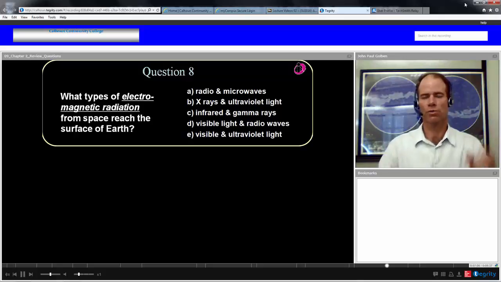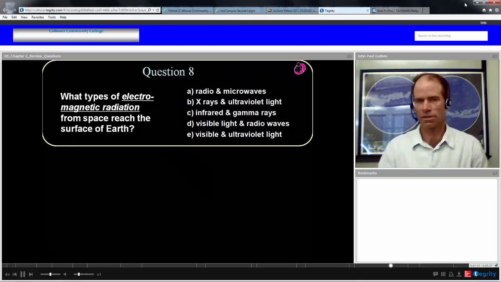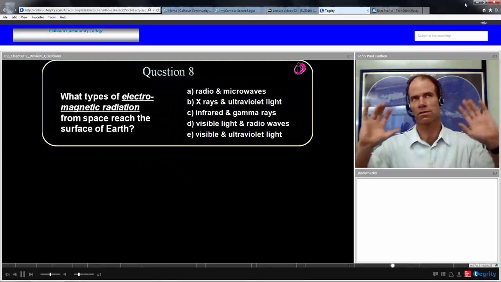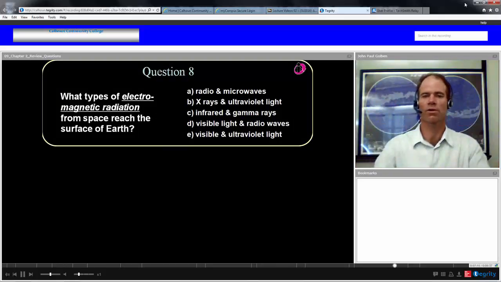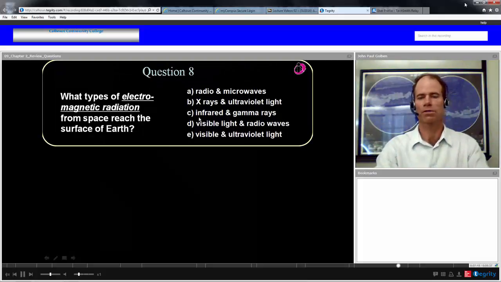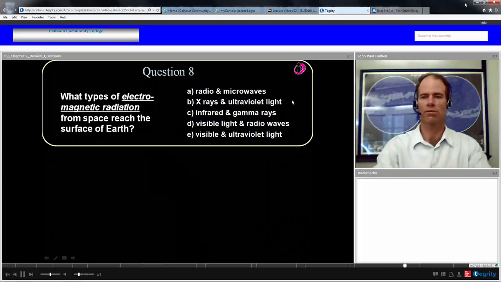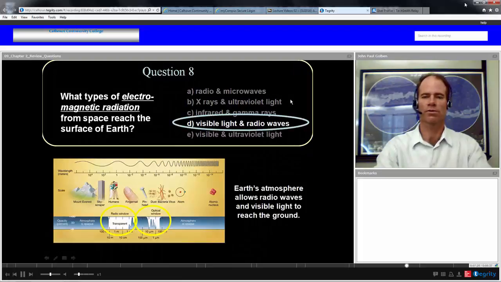But there are two windows, and if you're trying to do astronomy from the surface of the Earth, you could look through those relative frequency windows, and what you would be able to do is look through the visible light by using visible astronomy. There's a window for that, and radio astronomy. If you're doing radio astronomy, you would be able to see radio waves. So there are two windows through our atmosphere. There's visible light and radio waves. You can see those windows down here in the electromagnetic spectrum on this diagram down here.